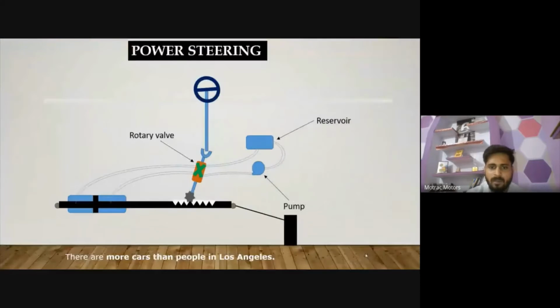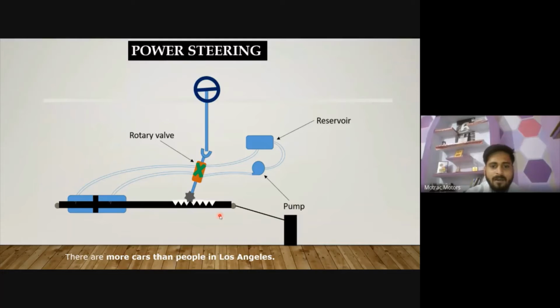So here I'm describing how power steering actually works. In that video you have also seen the power steering video, and I'm just trying to explain in detail how power steering actually works. Just suppose you take a turn with your steering in the clockwise direction. In that case, what will happen is you will take a right turn.